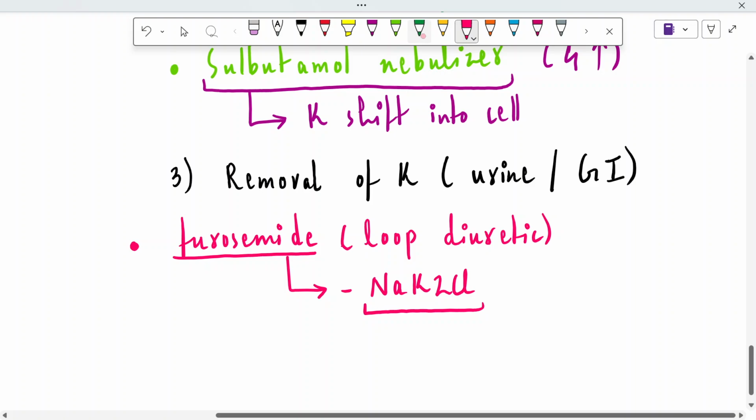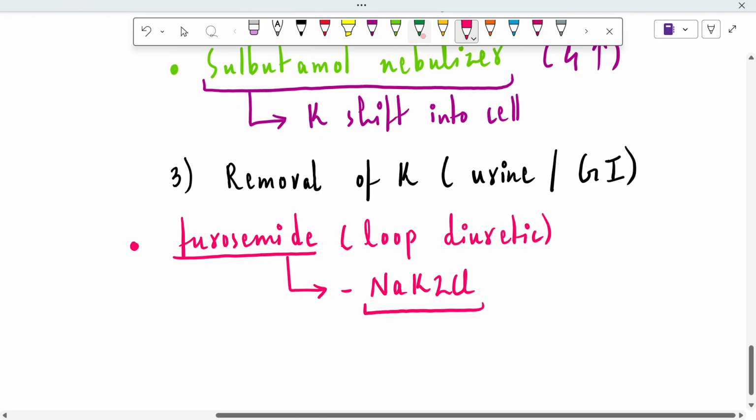But again here, sodium bicarbonate is not used in case of removing the potassium. Sodium bicarbonate is not used, and in the antagonizing strategies, calcium carbonate is not used. Just these are some exceptions that you need to remember.